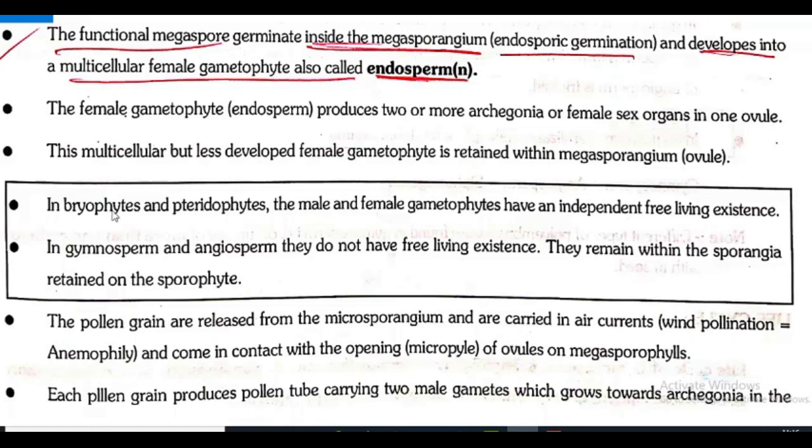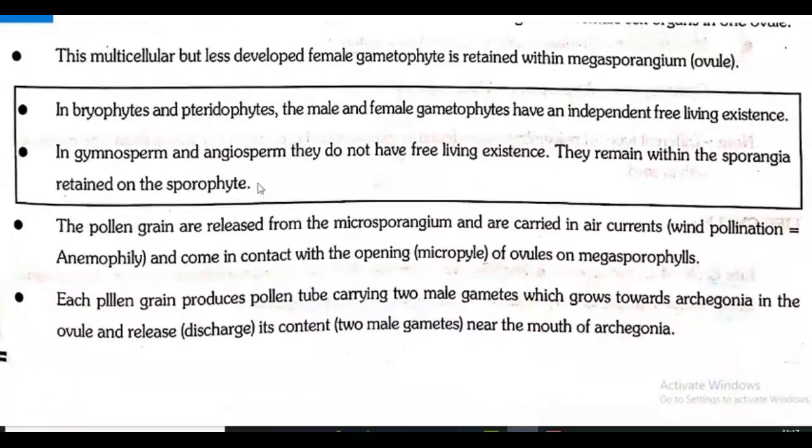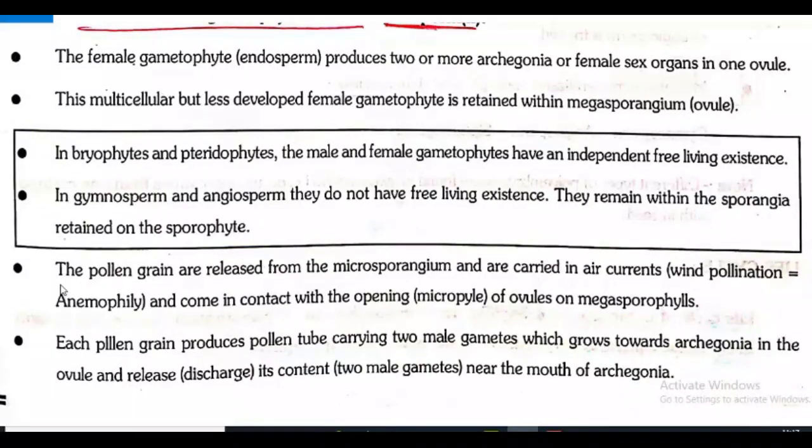In bryophytes and pteridophytes, the male and female gametophytes have an independent free-living existence. In gymnosperm and angiosperm, they do not have free-living existence. They remain within the sporangia retained on the sporophyte. But here, what is that? They remain within the sporangia retained on the sporophyte. As we told, microspores within the microsporangium, megaspore within the megasporangium.